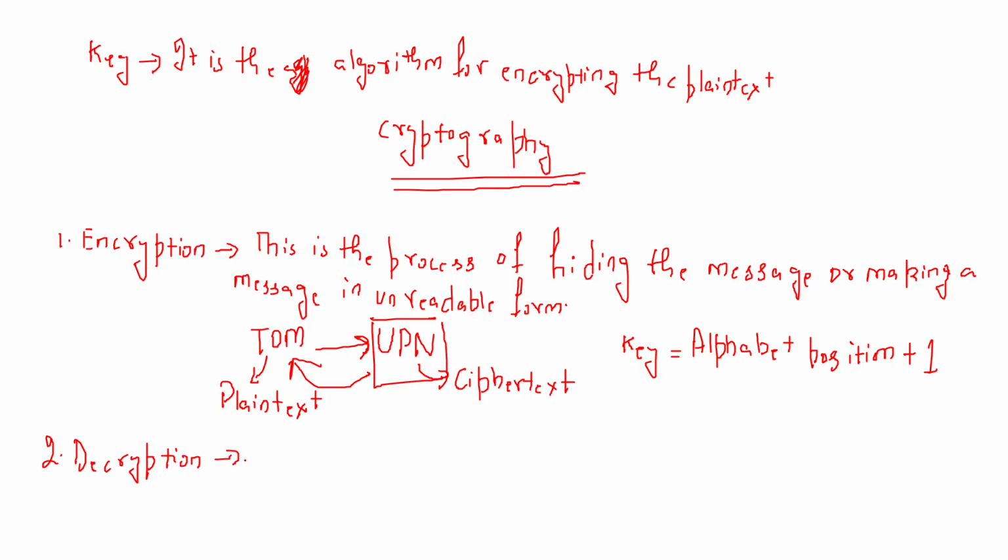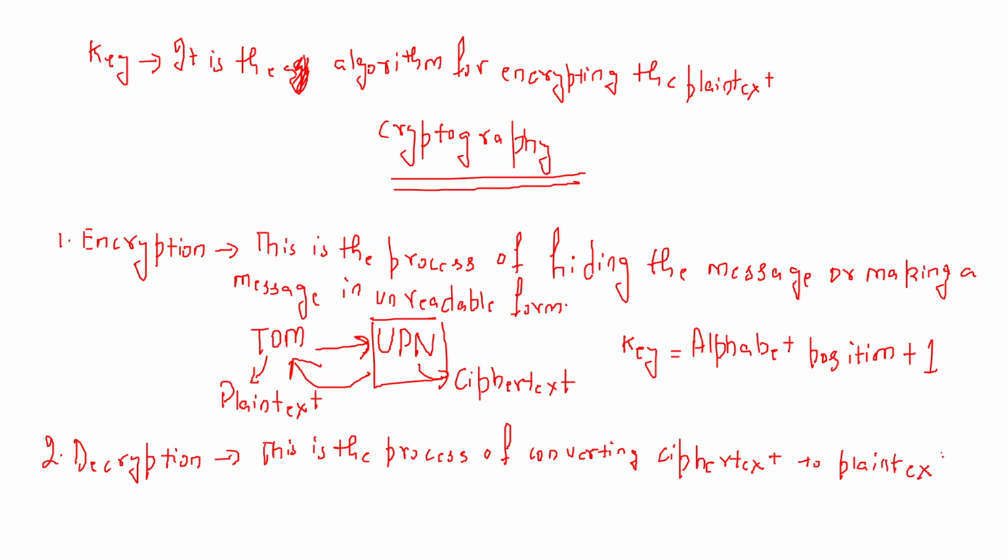In a simple sense, decryption is the process of converting ciphertext, or we say encrypted message, to plain text, right?